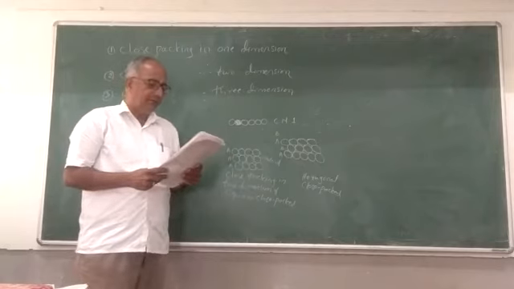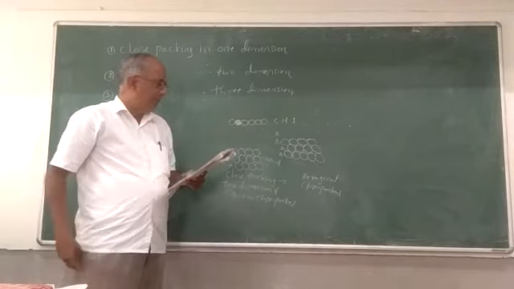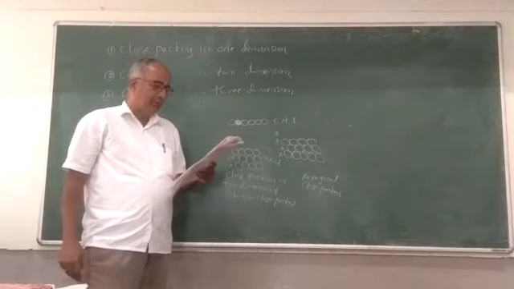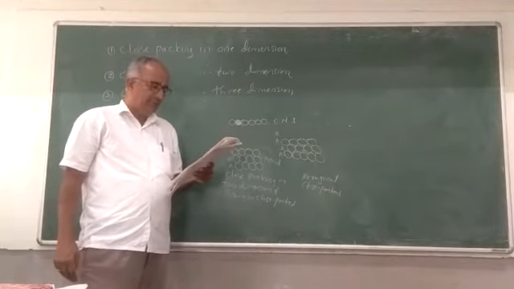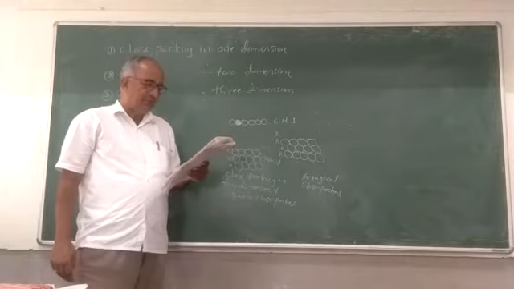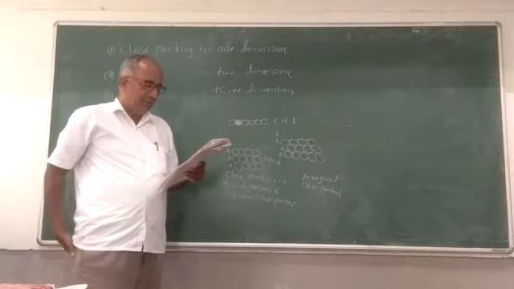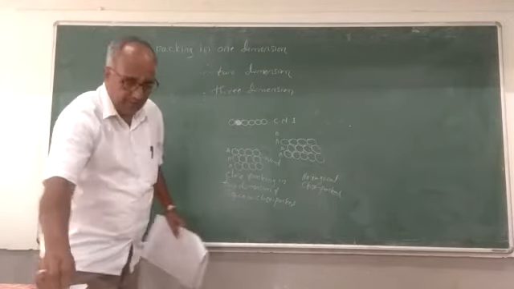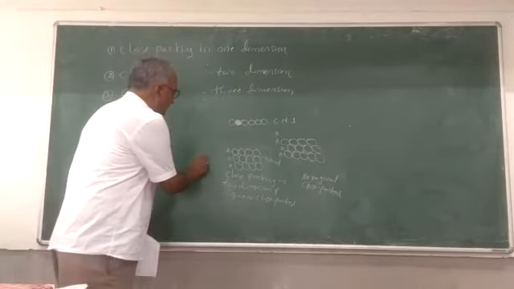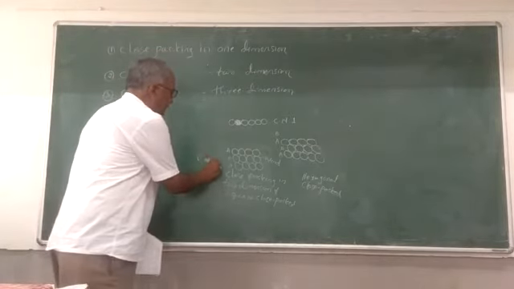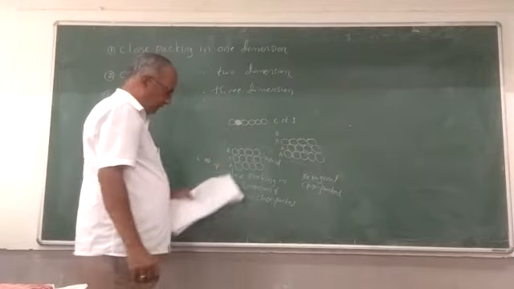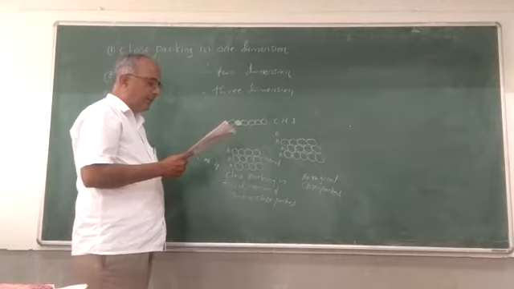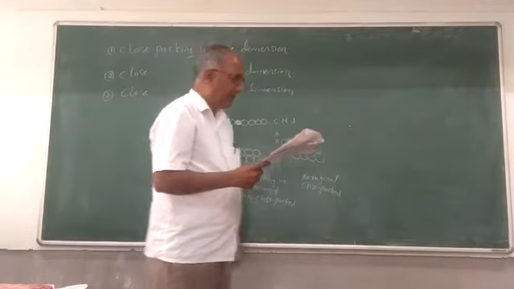The AA type arrangement is called square close packing, in which each atom remains in contact with four atoms in the same plane around it. Hence their coordination number is 4. So this type of arrangement is called square close packing in two dimensions.